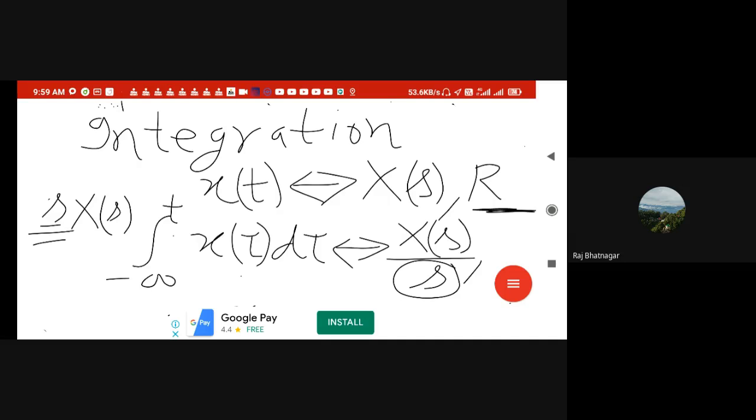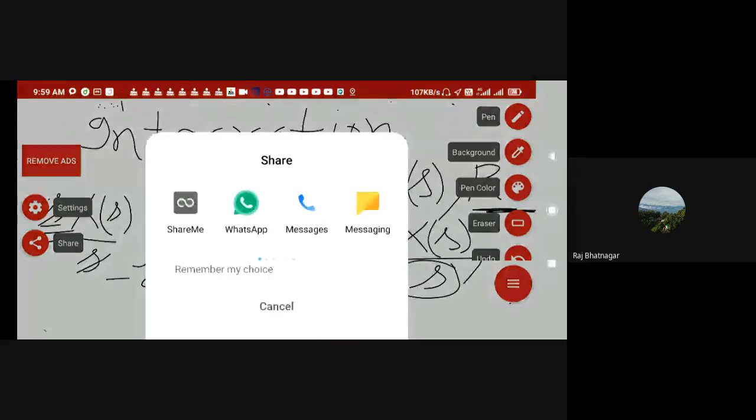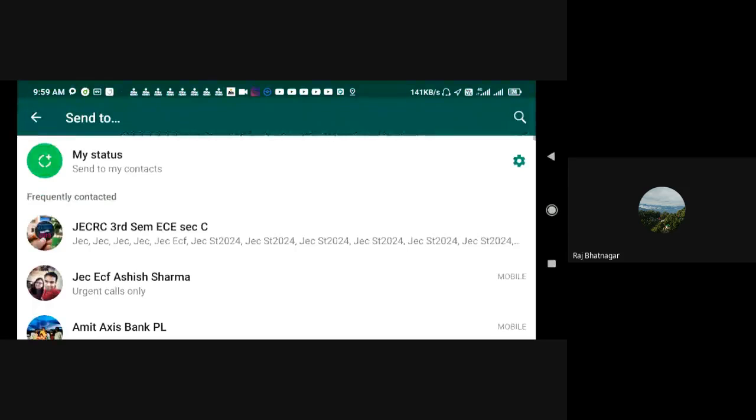Suppose X of s has an expression like s times X of s over s, right? In that case, this s and s will be cancelled out, so it will be an inclusion of the origin. So in both cases, there may be an inclusion of origin or an omission of origin. Similarly, inclusion of infinity or omission of infinity. Is the ROC clear for this case? Yes, sir.